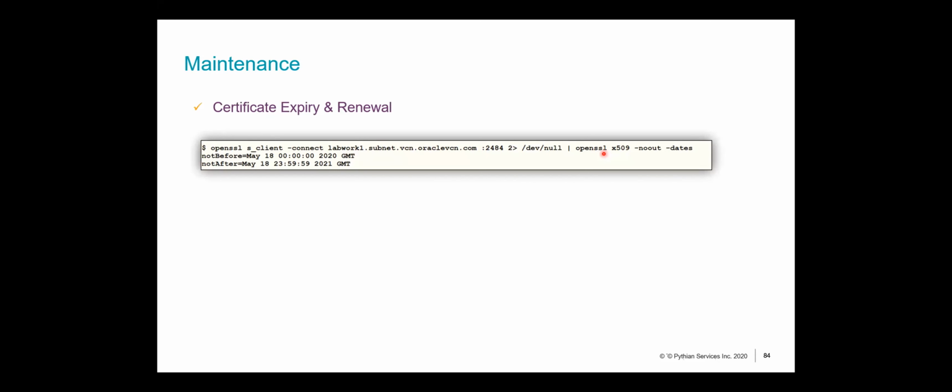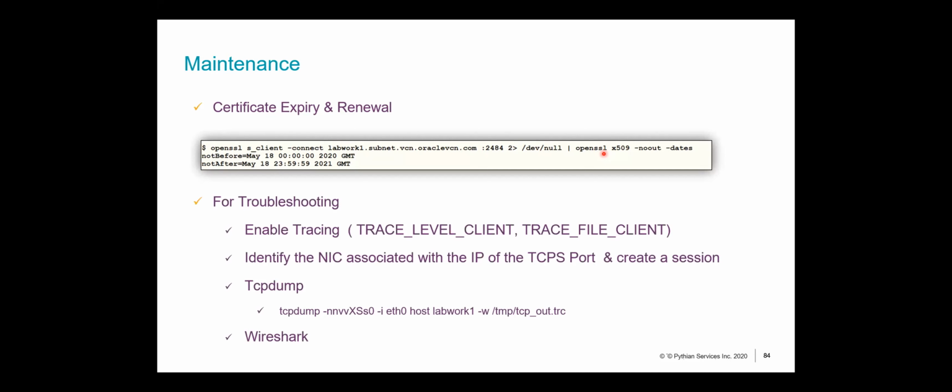And are there any overheads associated with this? There most certainly are. You have to be very careful about your certificate expiry. This can come to bite you. If your certificates expire, all connectivity to your database will stop. All the client connections will start failing after May 18th, 2021. This is what this certificate says. Now you can set up some sort of monitoring where you're monitoring this particular date, and you're well aware ahead of time that you need to renew your certificates. So this is something that you should be extremely careful about.